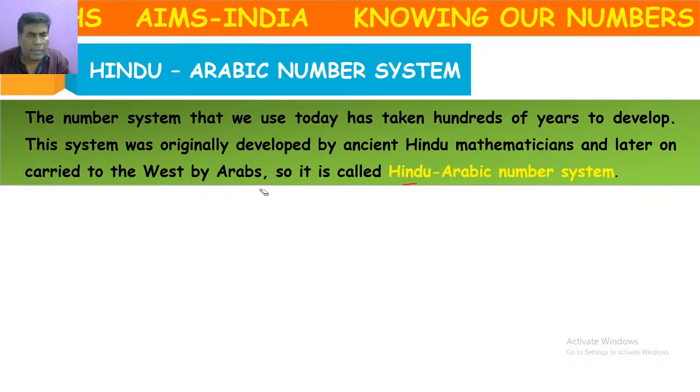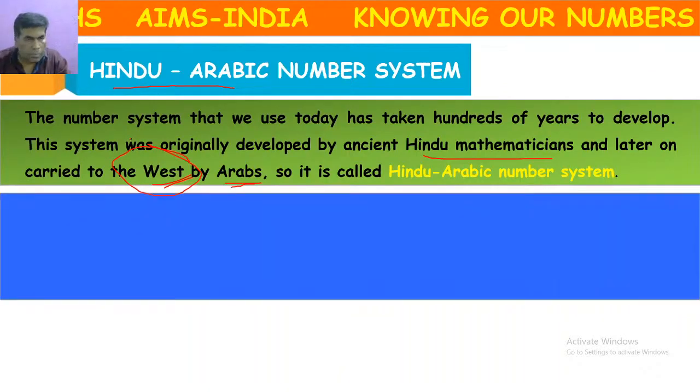Now, whatever system we are using to write numbers is called the Hindu-Arabic number system. It took hundreds of years to develop. It was developed by Hindu mathematicians. Then how was it propagated to other countries? By these Arab people, mainly towards Western countries. That's why it is called the Hindu-Arabic number system.